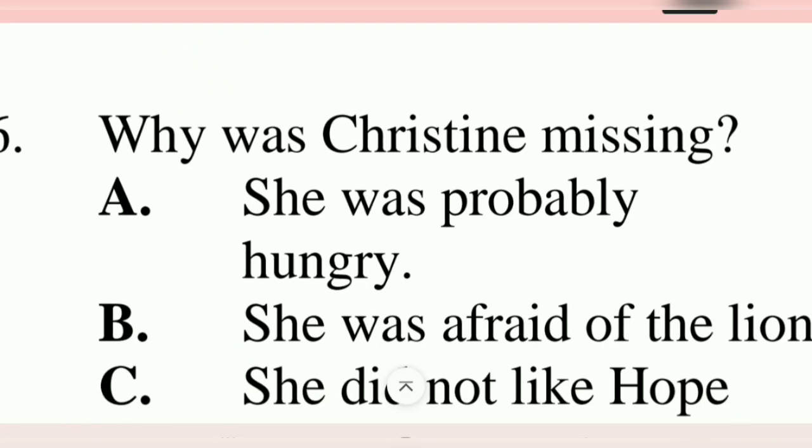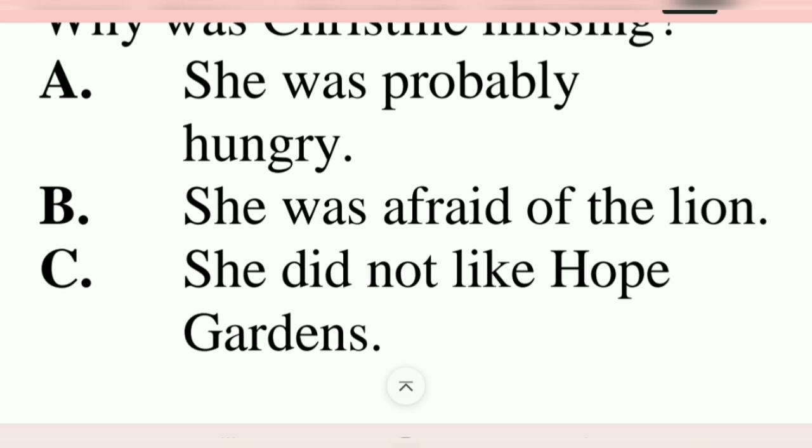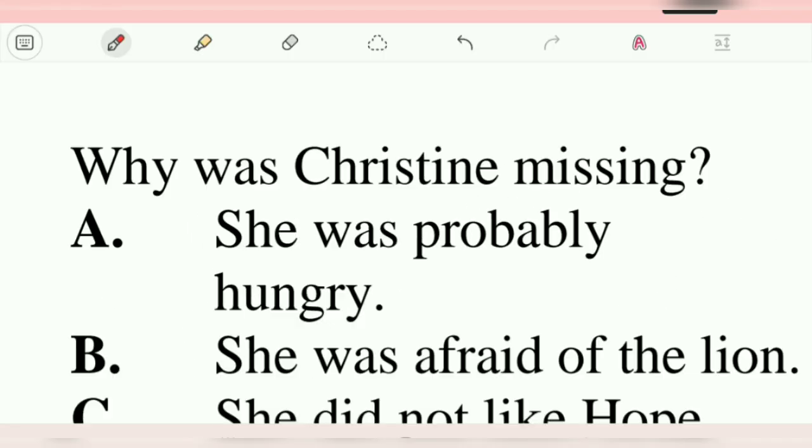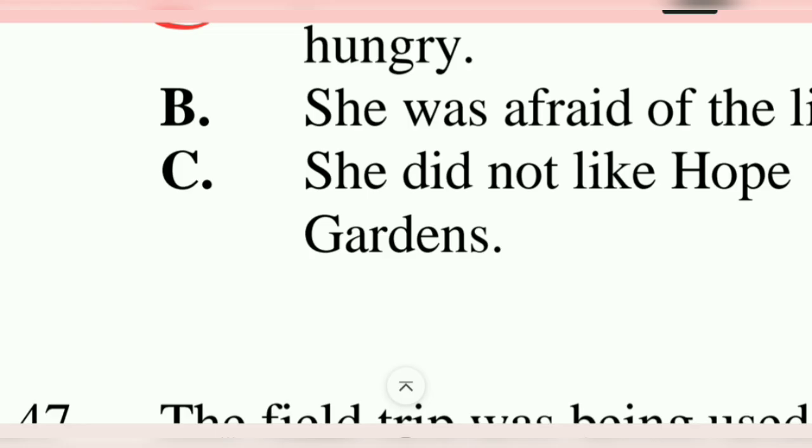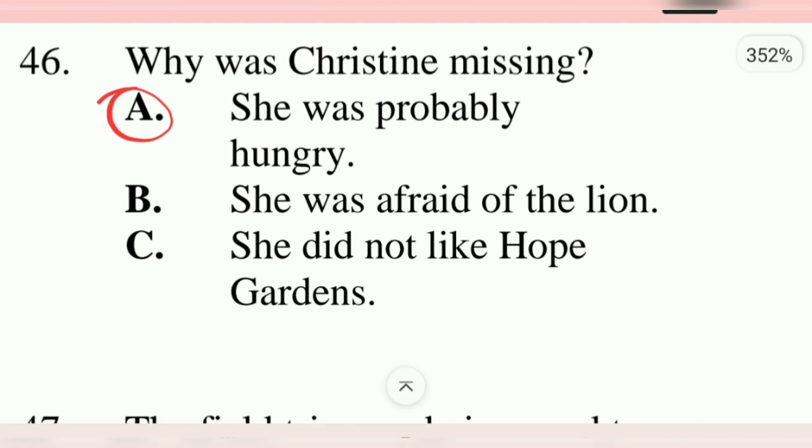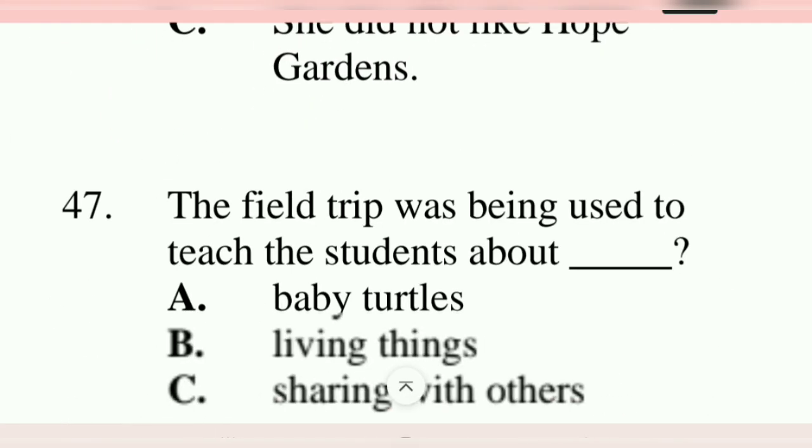Why was Christine missing? A says she was probably hungry. B says she was afraid of the lion. C says she did not like Hope Gardens. Which is it? Most likely A, because they went and found her eating the jerk chicken they bought. So it would be that she was probably hungry.